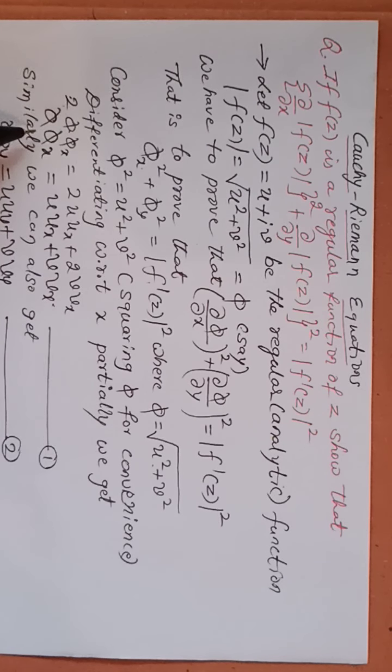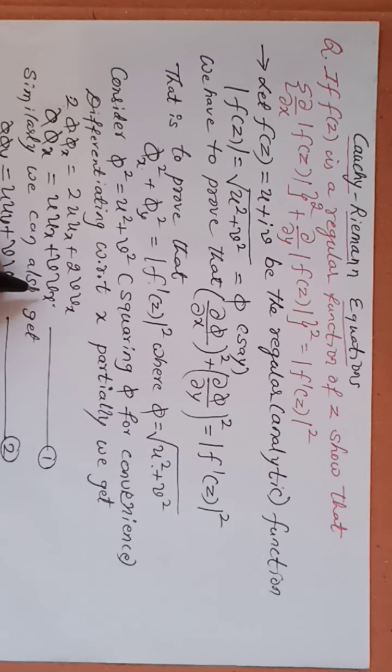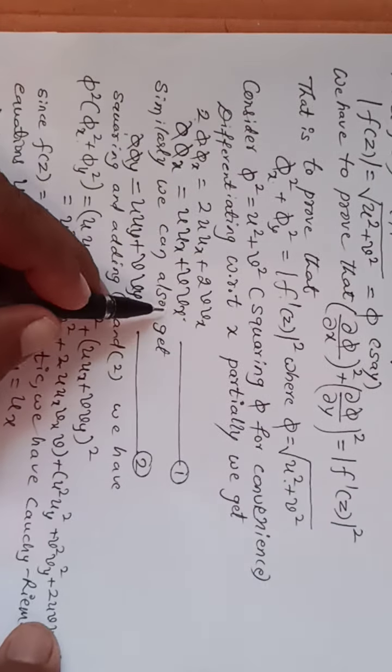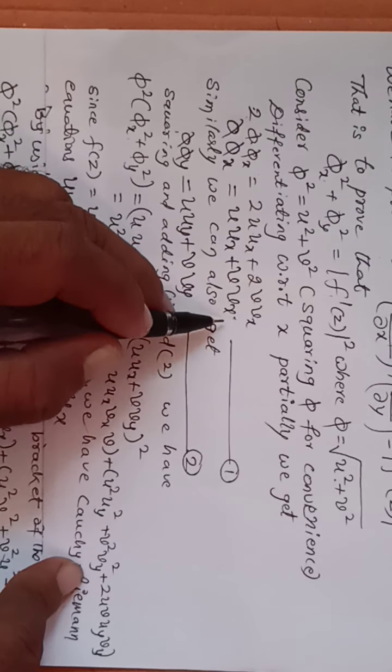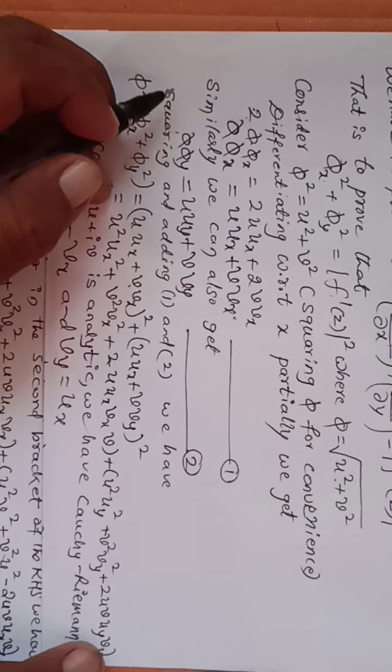After cancelling the 2, φ φx = u ux + v vx. Call this equation number 1.